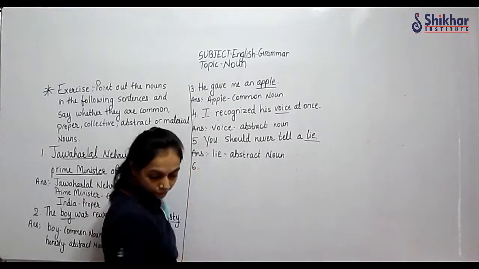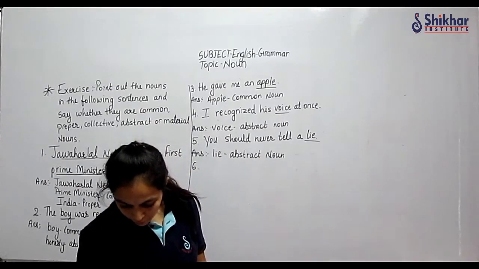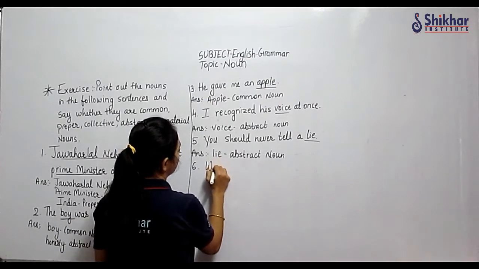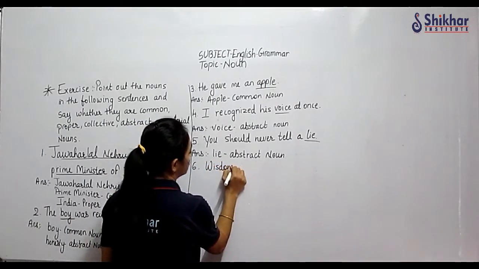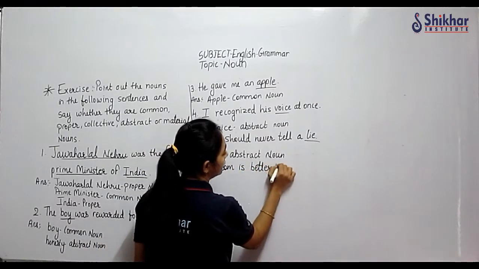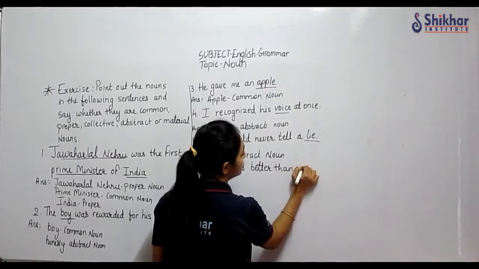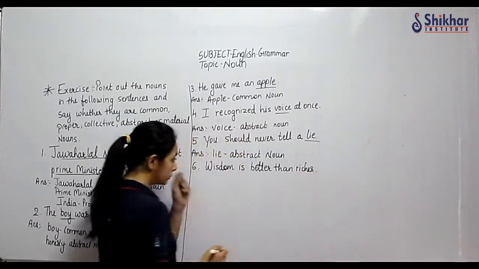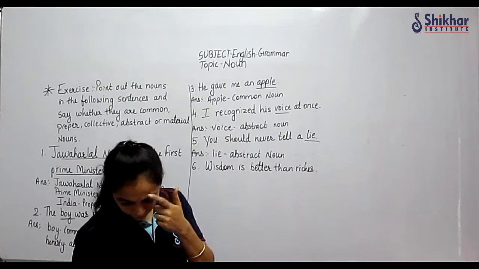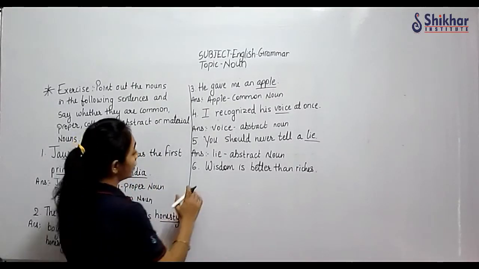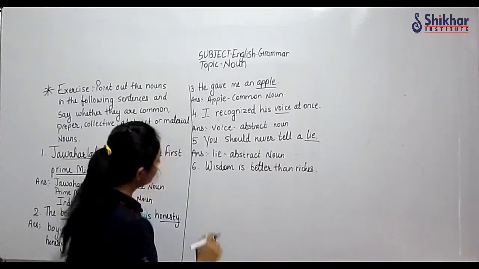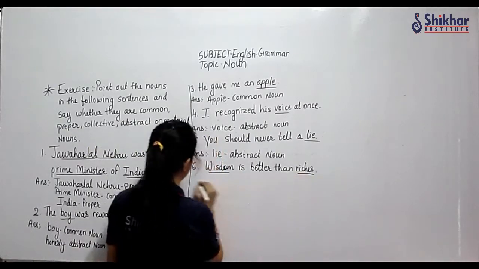Then sixth one: Wisdom is better than riches. So here, how many nouns do we have first of all? We have two nouns, wisdom and riches.